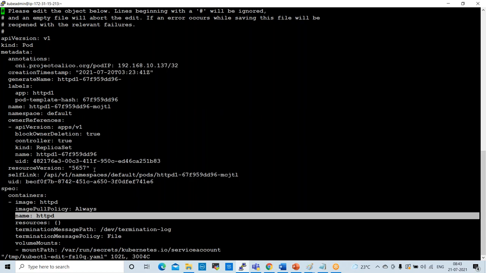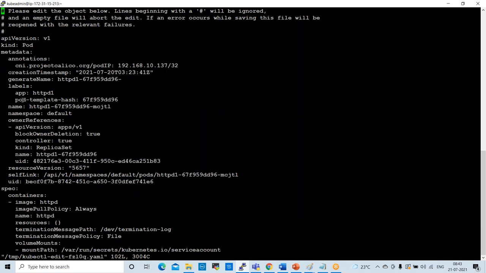So if any pod is corrupted, first we need to check this manifest. We need to edit that pod. We need to go to the pod and we can check the manifest. So anything corrupted here, anything goes wrong here, we need to check all these things. If any image is corrupted or any container is corrupted, we can edit that pod and check one by one all these things. Okay. And next one is